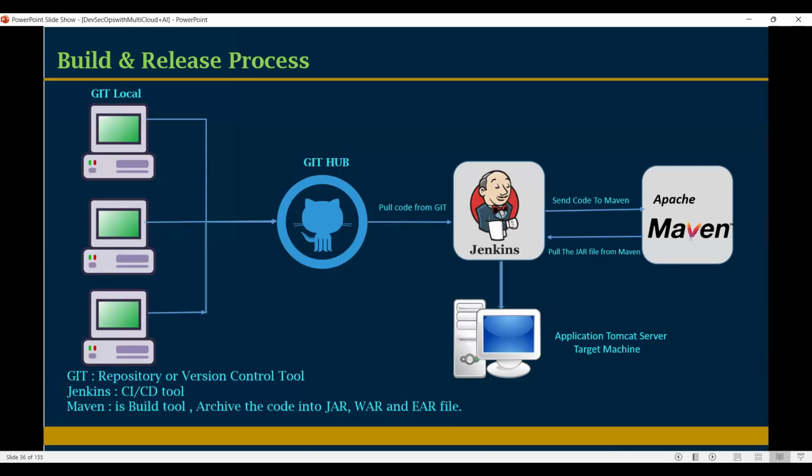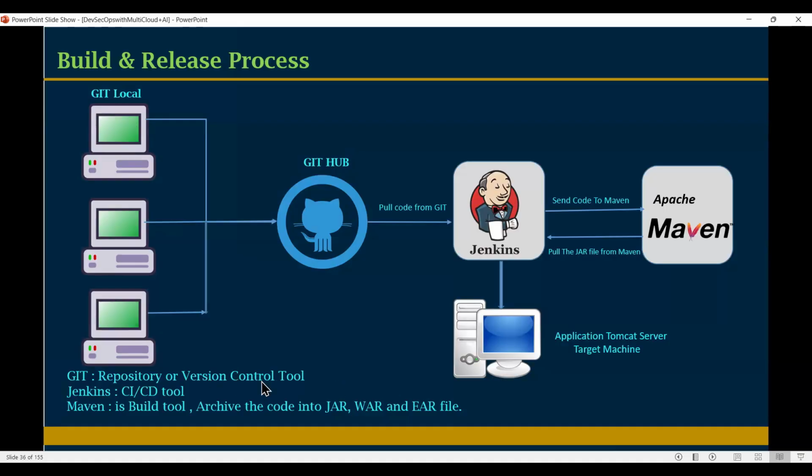Workspace is nothing but the local system, right? It can be a laptop or desktop. So in the local system, we configure Git local. Basically, what is Git? Git is a repository tool or version control tool. What is a repository? Where we store our data, our source code, is nothing but a repository. It can be any data: binary files, image files, video files, audio files.